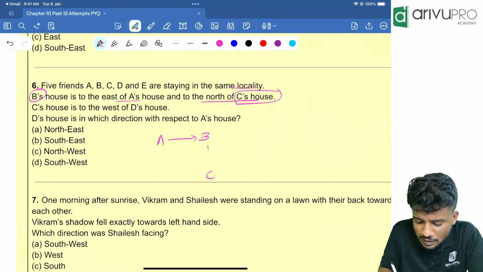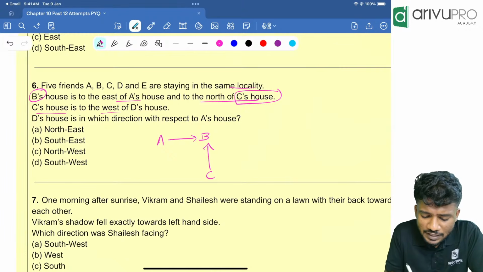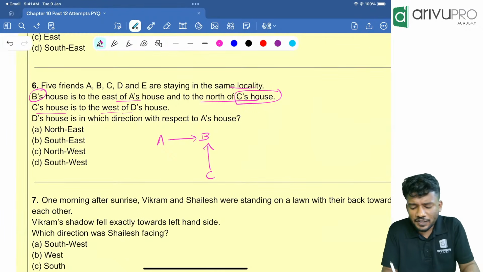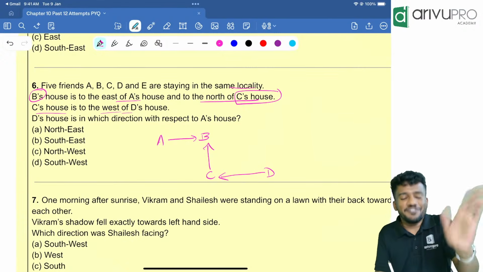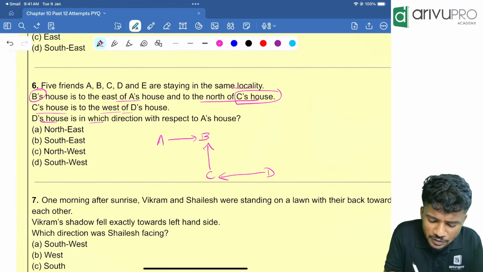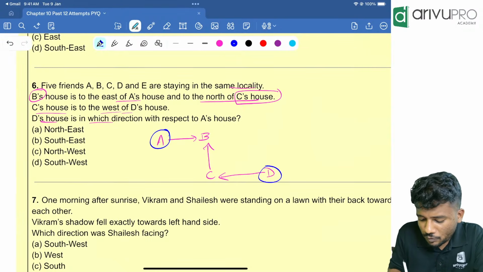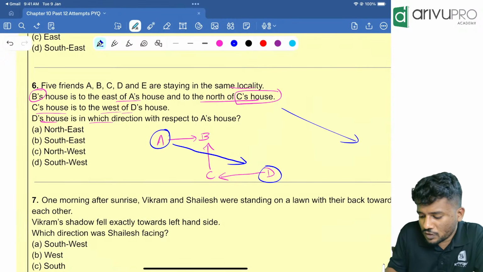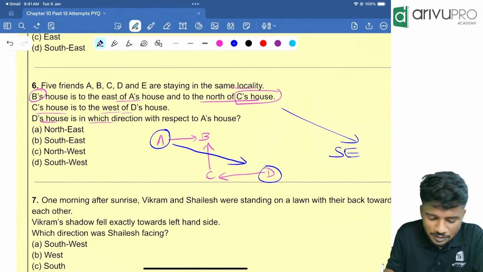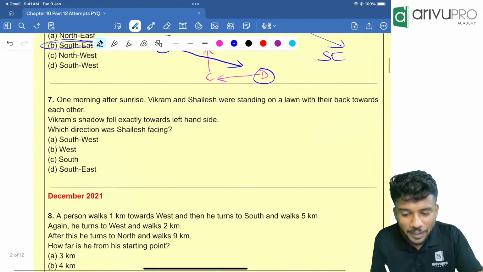That means if C is here, B will be over here. Then C's house is to the west of D's house. To the west of D's house means what? If D is here, C is towards the west. Now people, D's house is in which direction with respect to A? A is over here, D is over here. With respect to A means we should draw this way. This is which side? Which is southeast direction. Option A, B is your answer. Got the point? Yes.